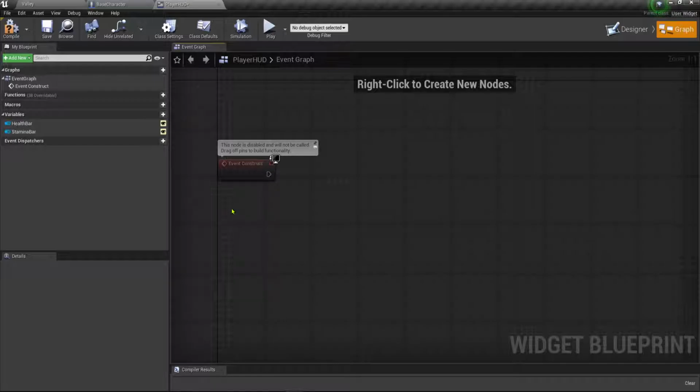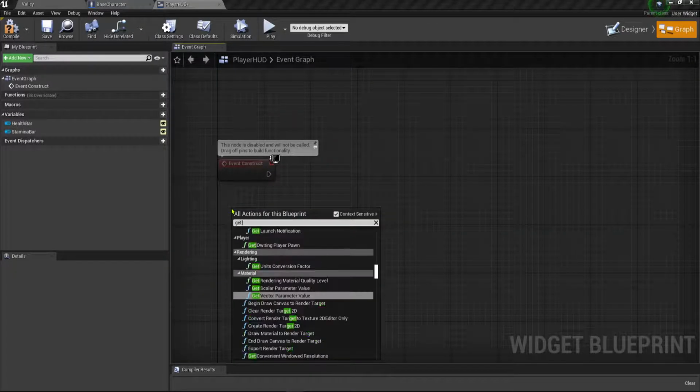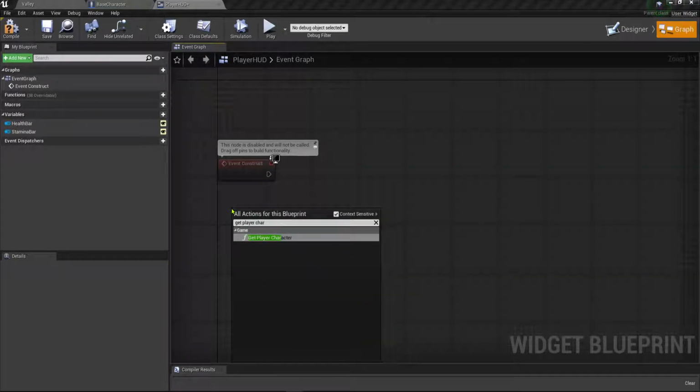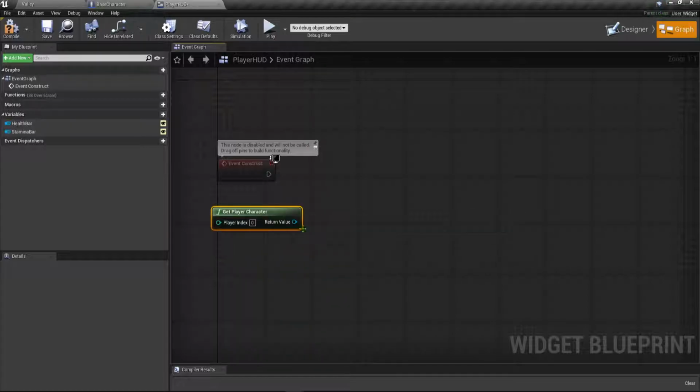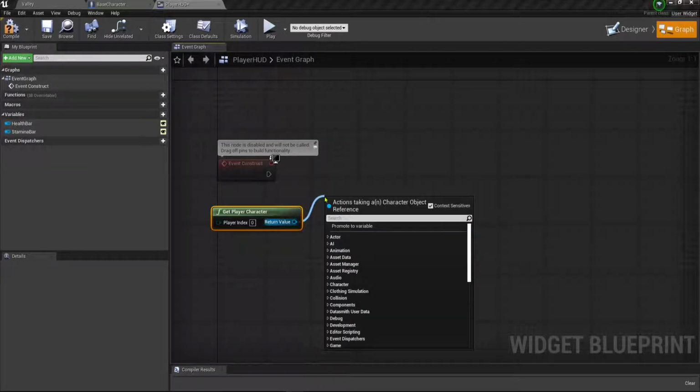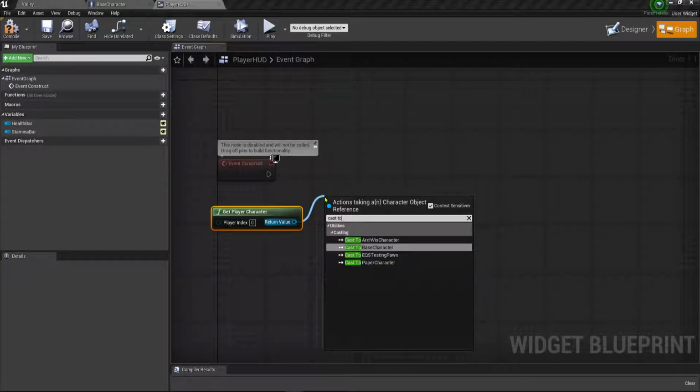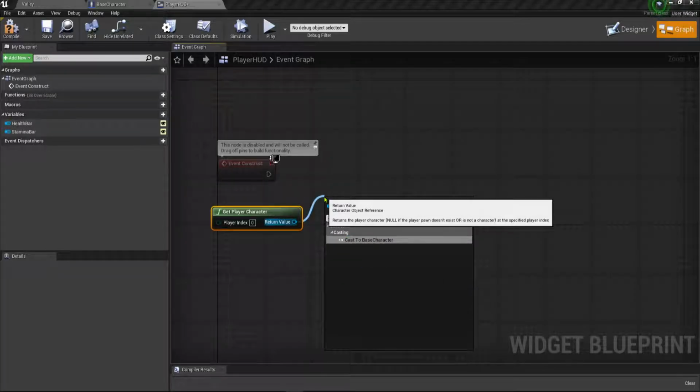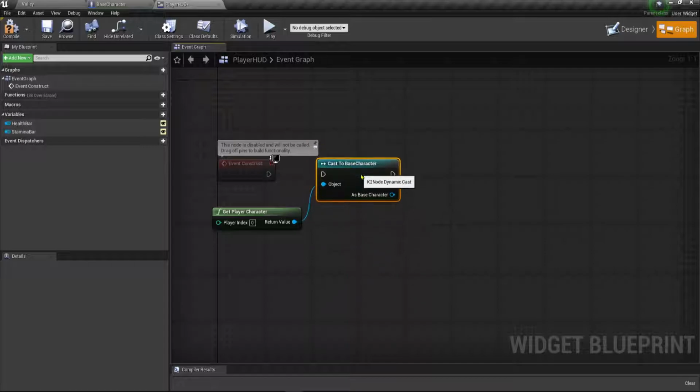So we're going to say event construct. We're going to say get player character, and we're going to say cast to base character. Okay, so cast to base character.